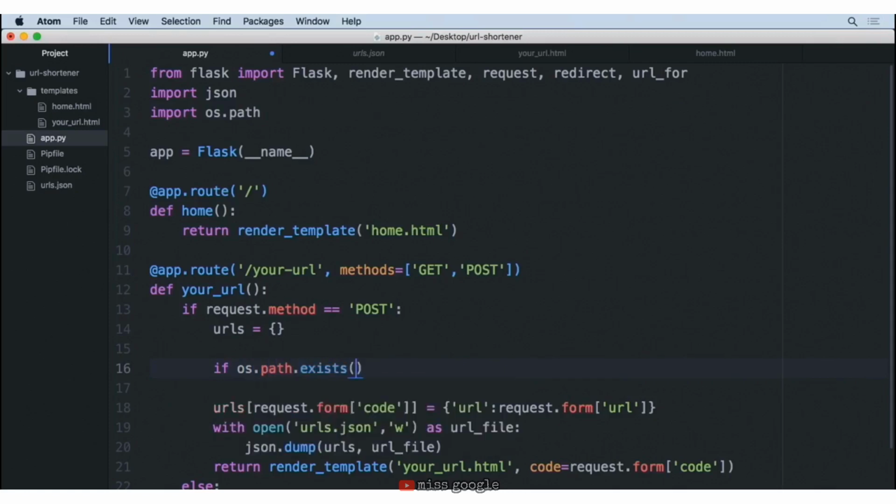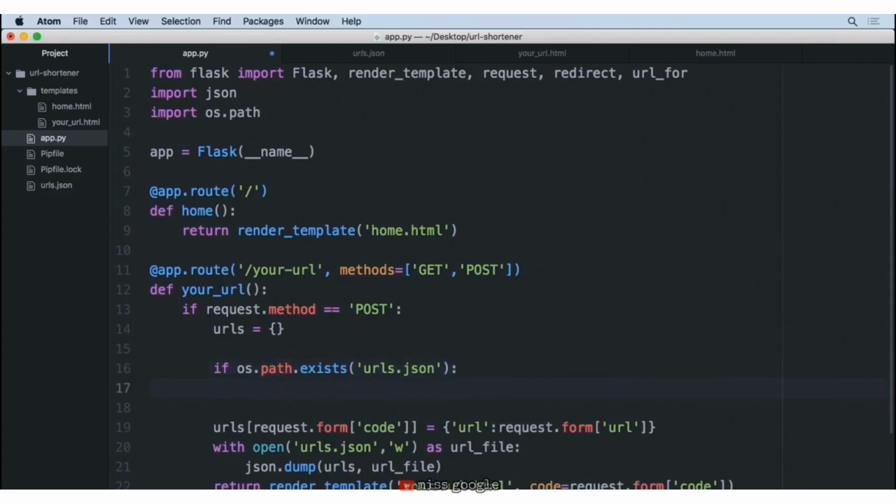And we'll use that here to say if os.path.exists, and inside of this, we need to check for the file. So we're going to pass in urls.json, which is the name of our file. Then we'll do a colon to say if that is the case, we want to go ahead and open that file. So similarly, like we see below, we're going to say with, and we want to open. And inside of our parentheses, we want to specify the file name, which is our urls.json.